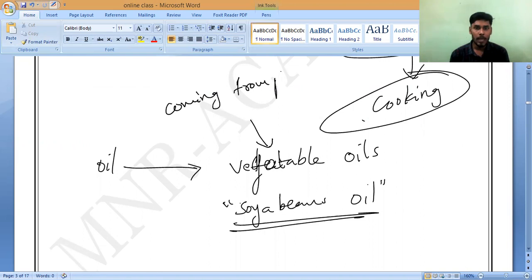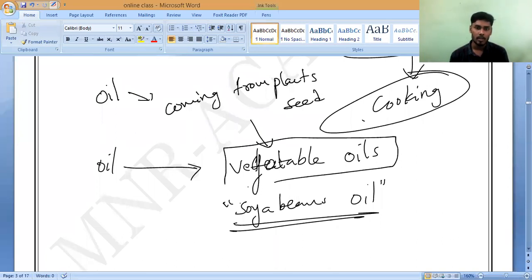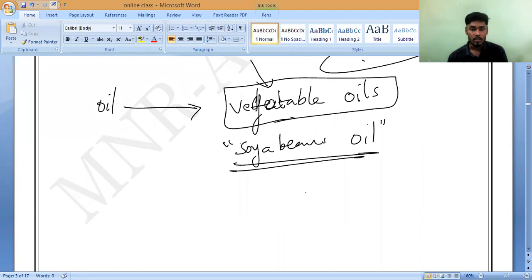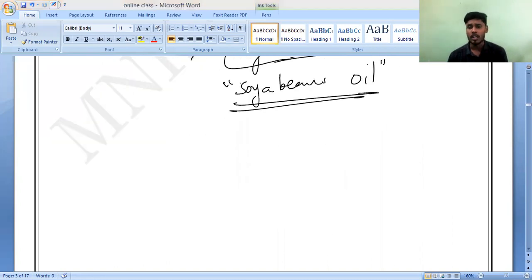Oils are coming from plant seeds, so we can call them vegetable oils. These oils are obtained by extracting from plant seeds. That is why we can call them vegetable oils. Do you understand? Yes, sir.